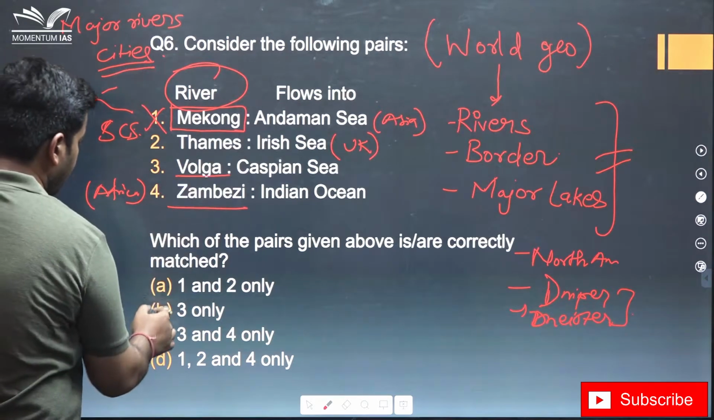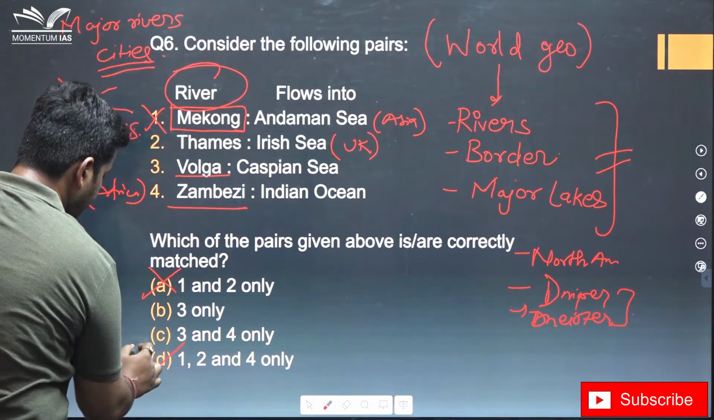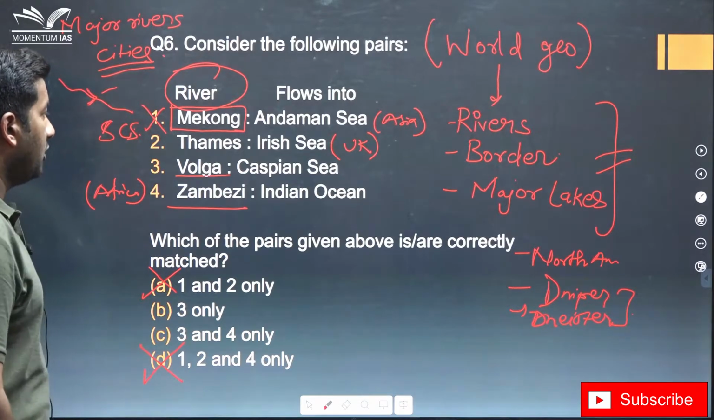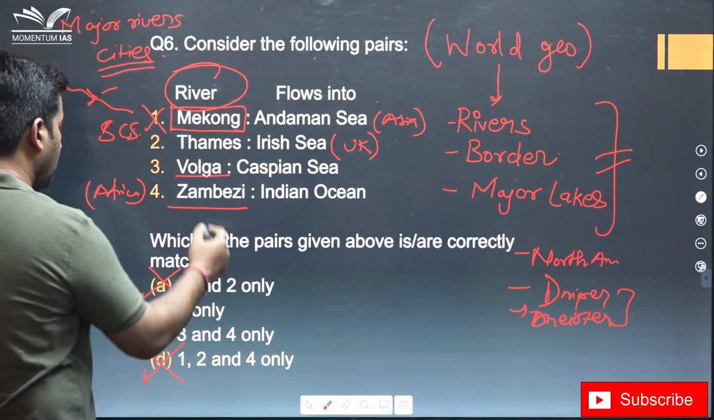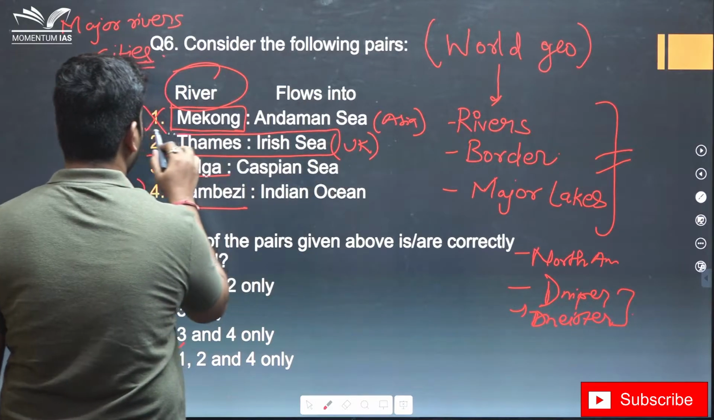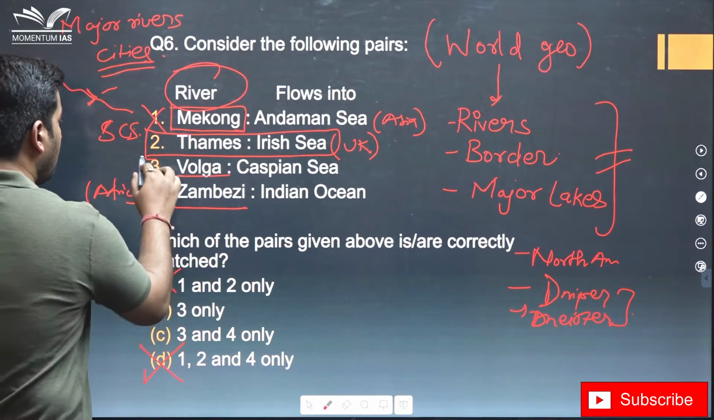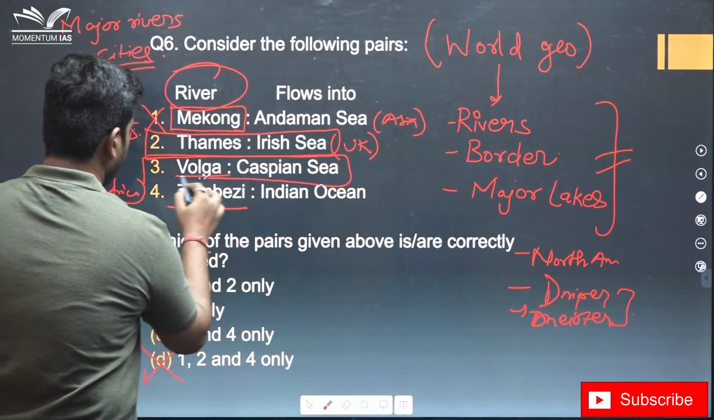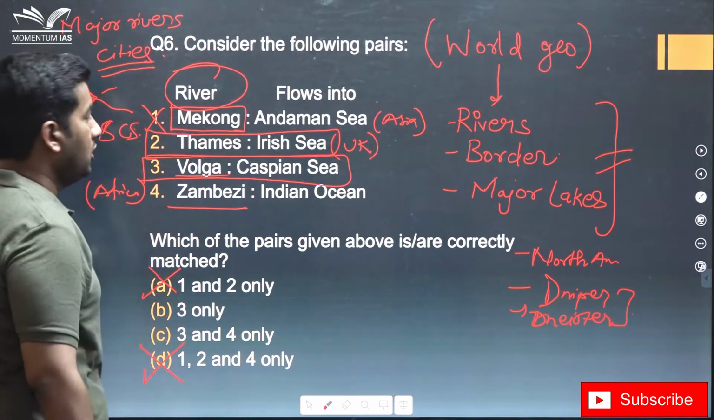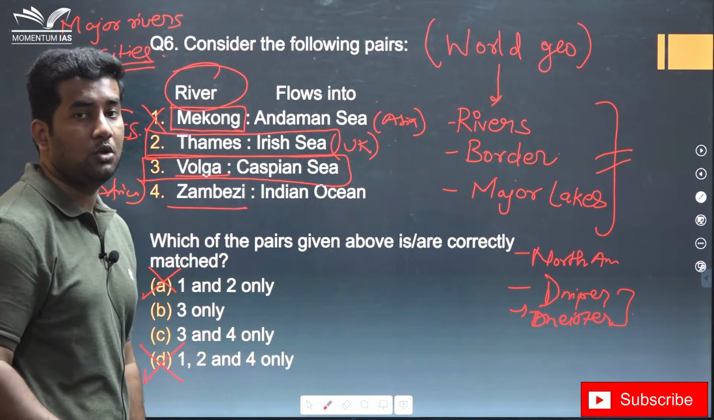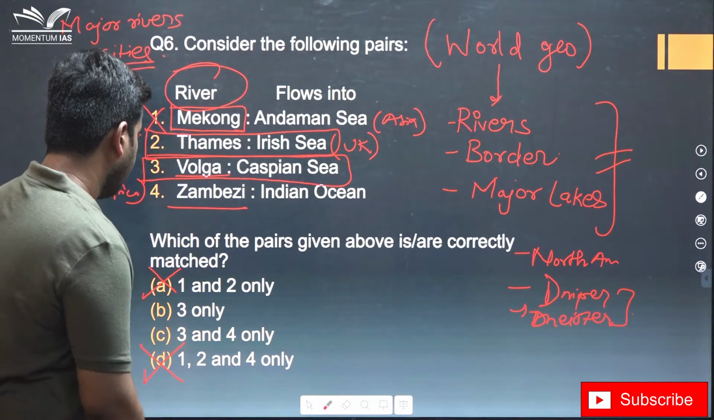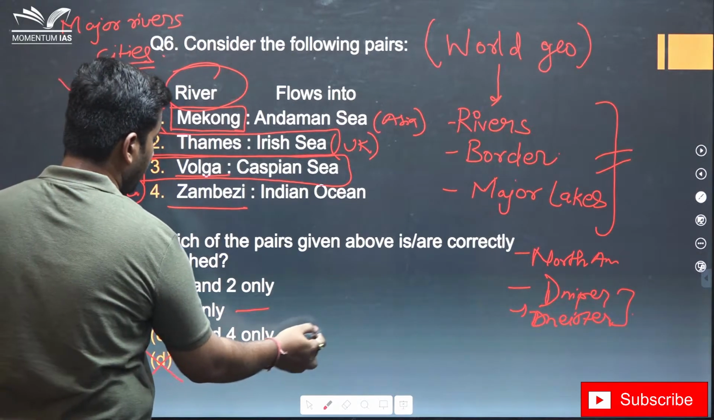Even if we eliminate one, we are able to eliminate the two options. That means we don't even need to know about where Thames flows. And even we don't need to know about where Volga flows. Just by eliminating one option, you have eliminated the two options and made your job comparatively easier. That means the answer is related to 3 and 4.